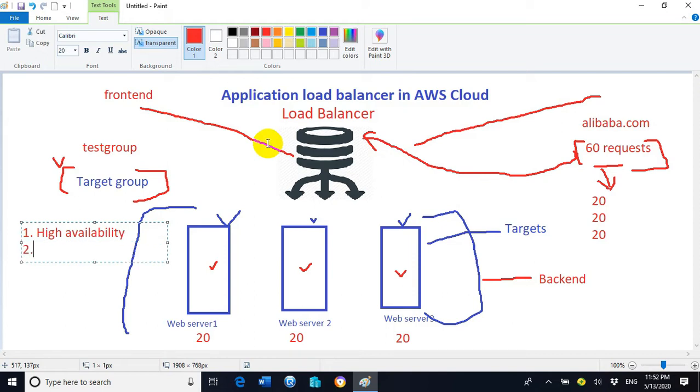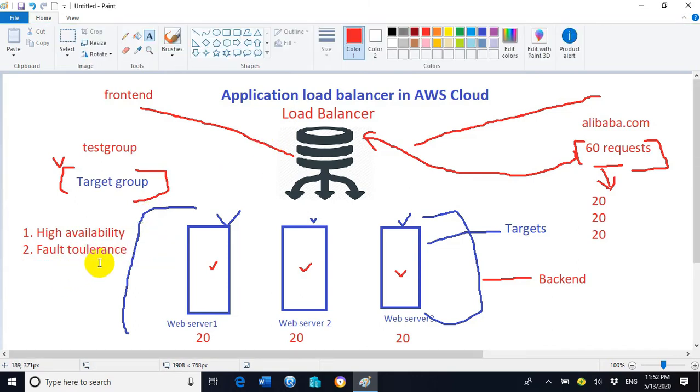Second thing is called fault tolerance. So we will discuss the reason why the load balancer is providing high availability and fault tolerance. Let's say we have a current scenario. In this scenario, 60 users' requests are coming from the internet and going to the load balancer.